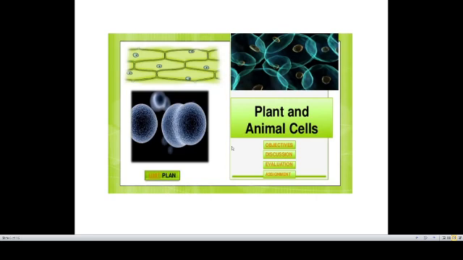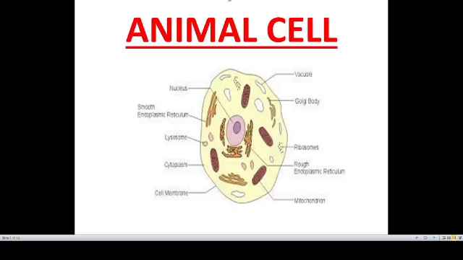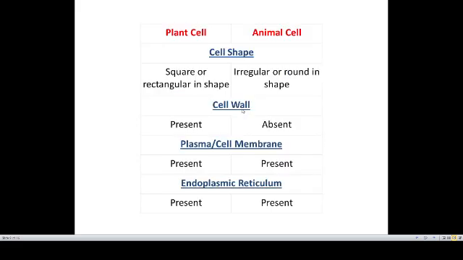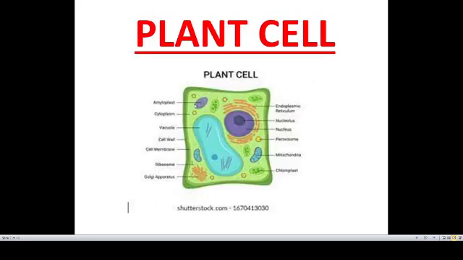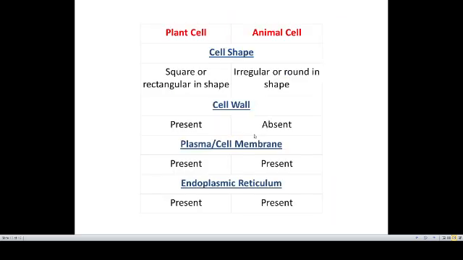Now, we are going to start with the difference between plant cell and animal cell. Here you can see the diagram of plant cell. Here is the diagram of animal cell, and here is the comparison between both plant cell as well as animal cell. Okay, so let's get started. Our first differentiation is cell shape. Plant cells have a rectangular or square shape. You can see over here they are squarish or rectangular in shape, whereas animal cells do not have any fixed shape. They are round or irregular. You can see over here.